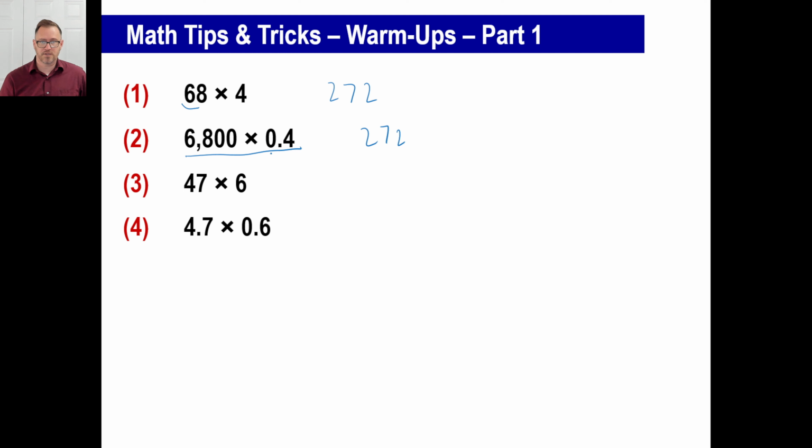The only thing that's reasonable, you could, if you wanted to, go over here and do this first. That's a 4. No zero, it'll be 2720. This is the same type of problem. That's 240 plus 42, which is 282.